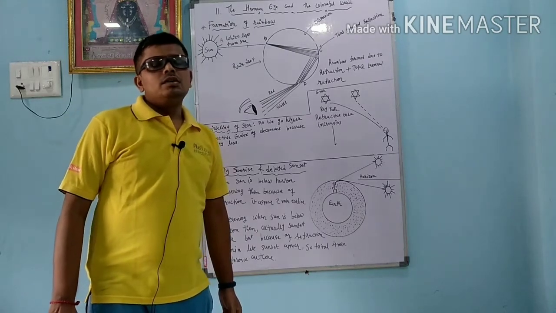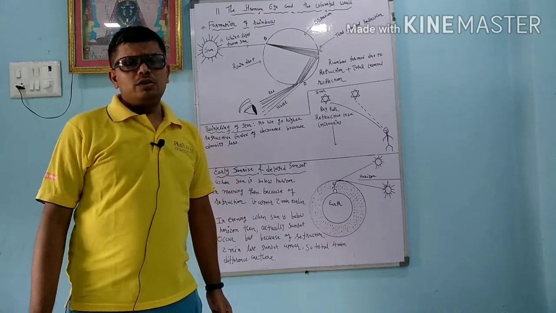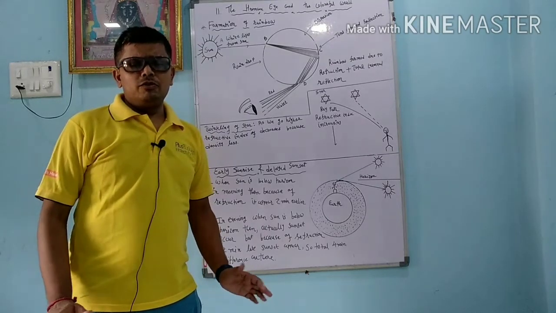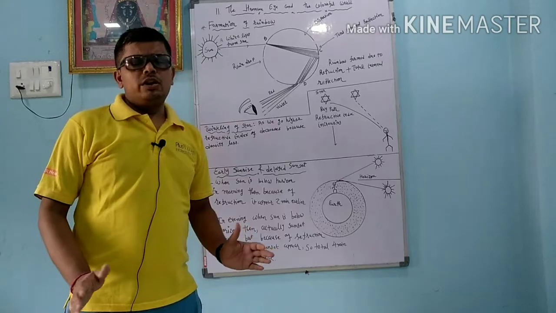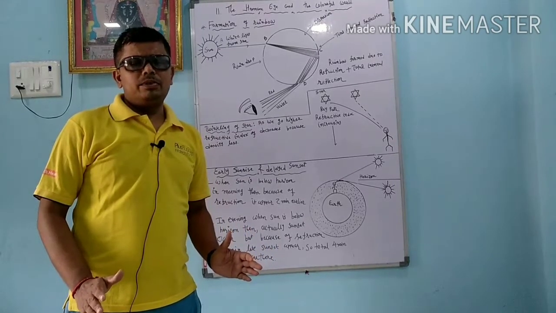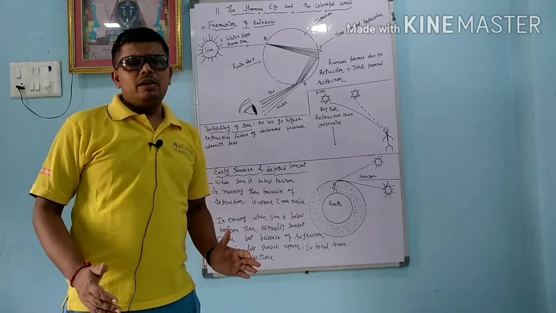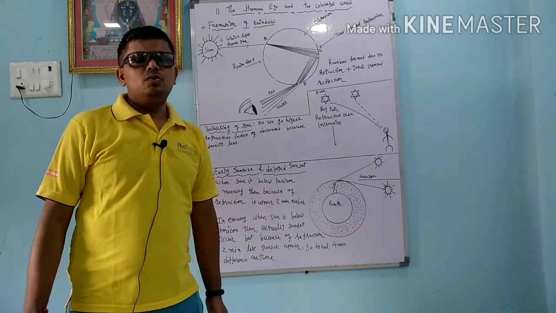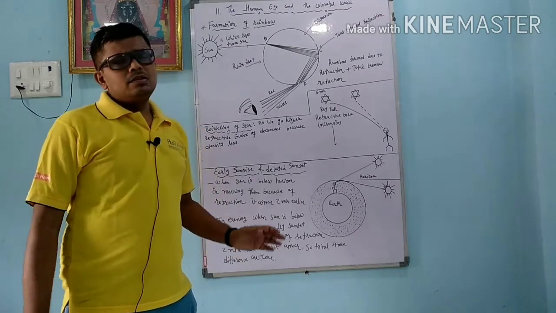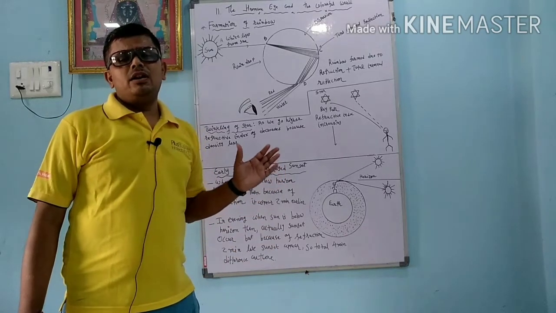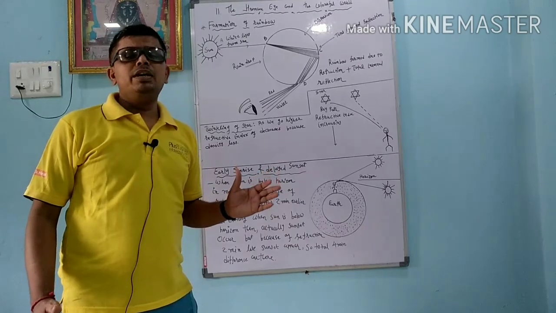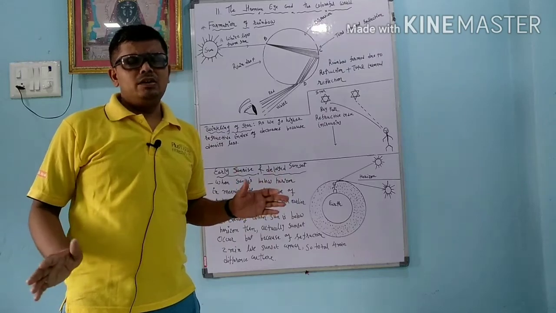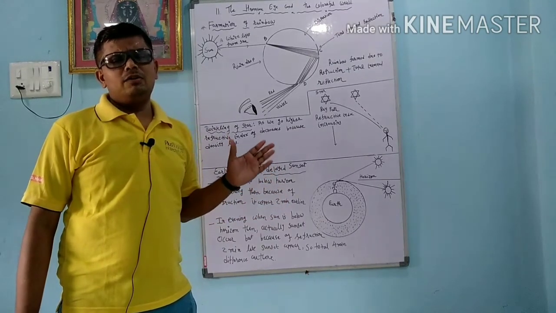Okay, generally stars are made up of hydrogen gas. Our sun is also one type of star. So in that a nuclear fusion reaction occurs, hydrogen combines at high temperature and pressure, they make different elements, and the light energy is produced according to the Einstein equation E equals mc square. Now these stars are so many light years away from the earth. Now light year is a bigger unit than the kilometer. 1000 kilometer far means so many. Okay, so it is so much far away from the earth.